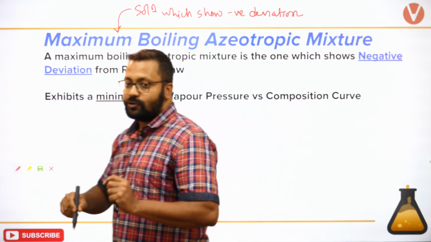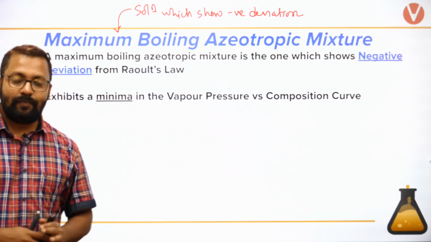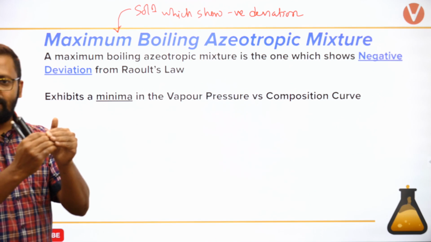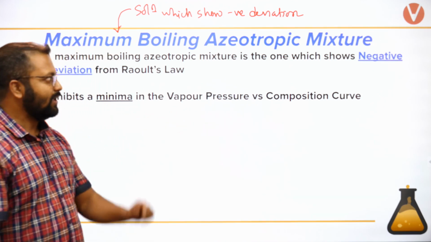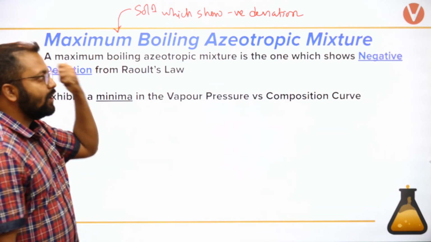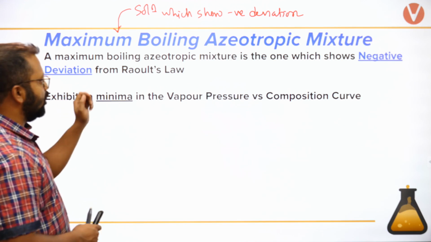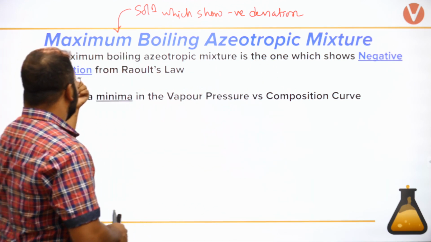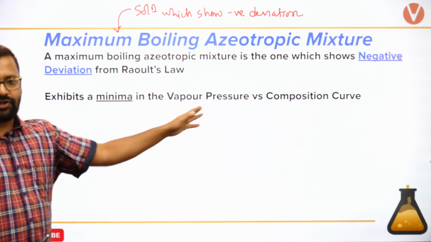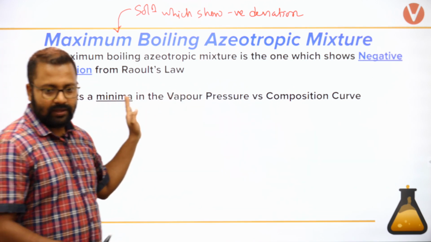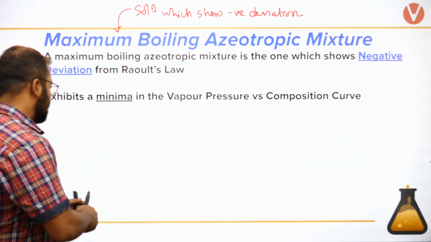It will be written for solutions which show negative deviation. So in negative deviation, what happens? The vapor pressure will be less than that we calculate using Raoult's law. Okay? In negative deviation, you will get a maximum boiling azeotrope. The maximum boiling azeotrope is the one which shows negative deviation from Raoult's law and exhibits a minima in vapor pressure versus composition. Okay?